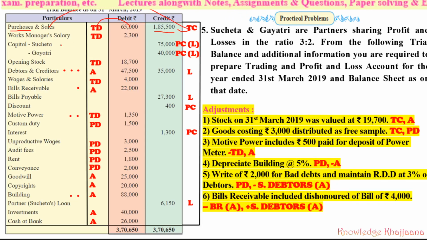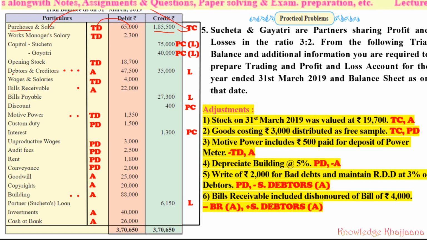Then capital of Suketa and Gayatri are given. So the capital will be recorded to the partners' capital account on the liability side, or if you are maintaining separate capital or current accounts, then it would be recorded on the credit side. Then opening stock goes to the trading account debit side, because it is given on the debit side.